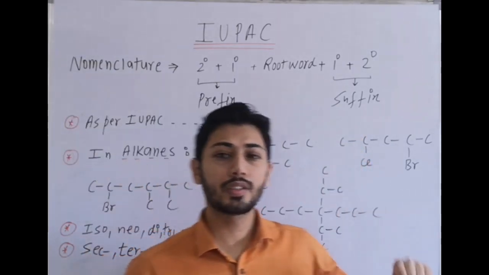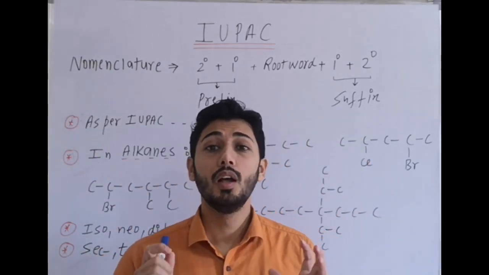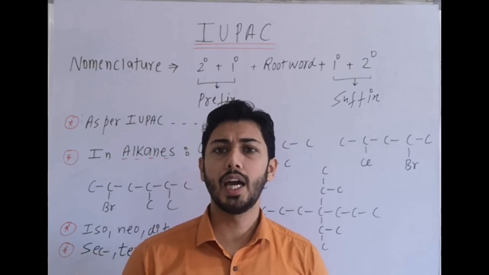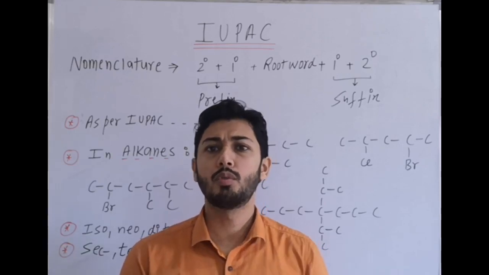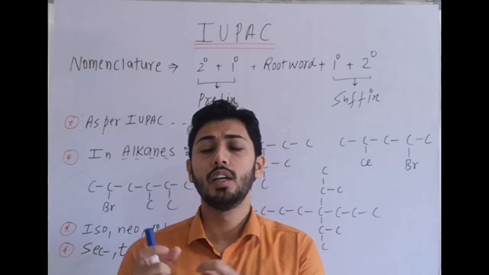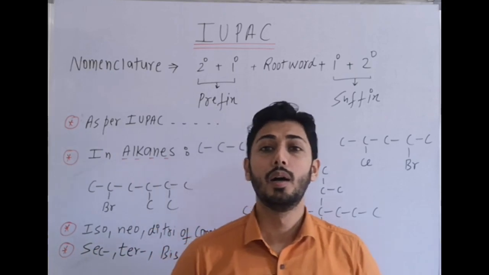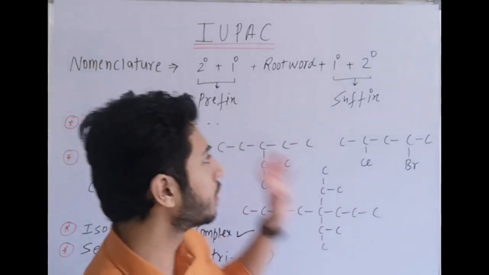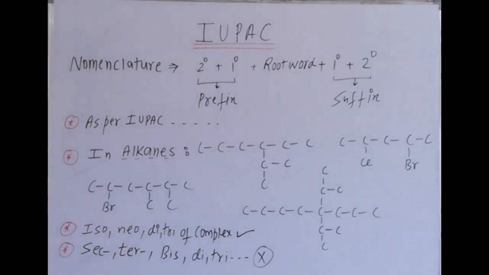Then secondary suffix, it represents the functional group present in the parent chain. Like if it is aldehyde, we use al. Carboxylic acid, we use oic acid. So secondary suffix is used to represent the functional group present in the parent chain. Clear? That is the sequence we follow to write the nomenclature.